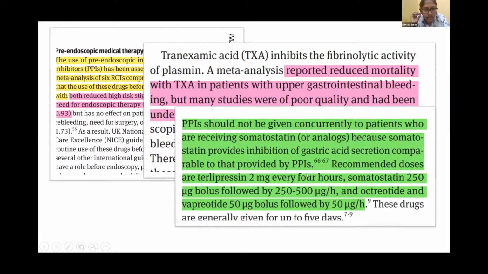And regarding somatostatin analogs, a PPI should not be given concurrently to patients who are receiving somatostatin or analogs, because this provides inhibition of gastric acid secretion comparable to that provided by PPIs, which means both have a similar mechanism of action. Recommended doses are terlipressin 2 mg every 4 hours and somatostatin 250 micrograms bolus followed by 250 to 500 micrograms per hour. Octreotide and vapreotide can also be used, 50 micrograms bolus followed by 50 micrograms per hour.